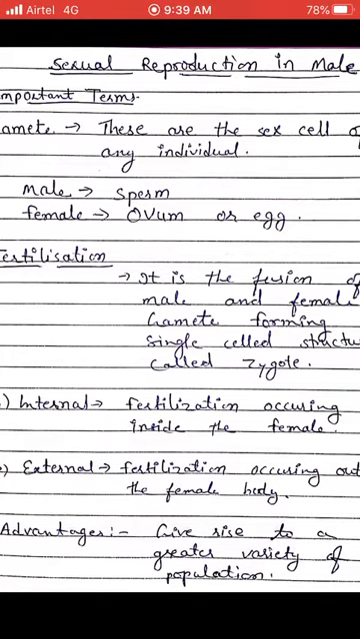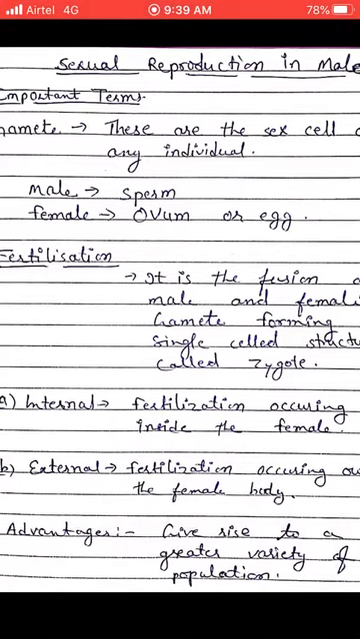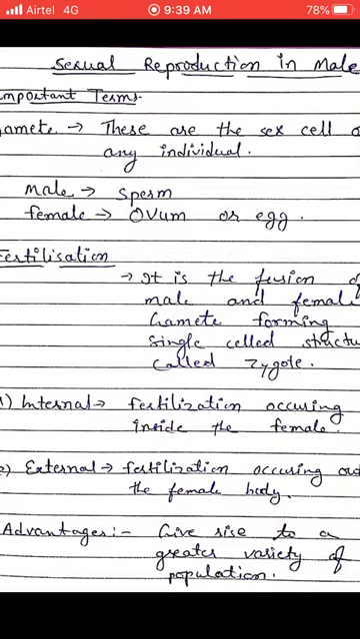Now the advantage of this. What is the advantage of fertilization or formation of a zygote? The greatest advantage is this: it gives rise to a greater variety of population. As we all know, humans are very versatile, very different. Every face is different from the other. Why is it so? Everybody's immunity is different, everybody's skill is different, capability is different, behavior is different, health, height, size, everything is different just because of fertilization.